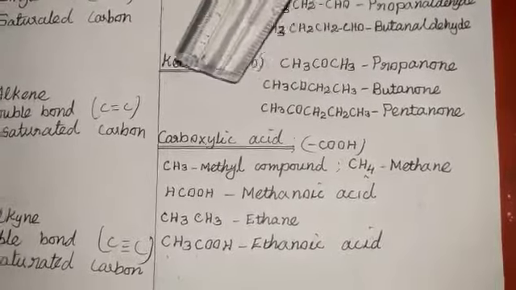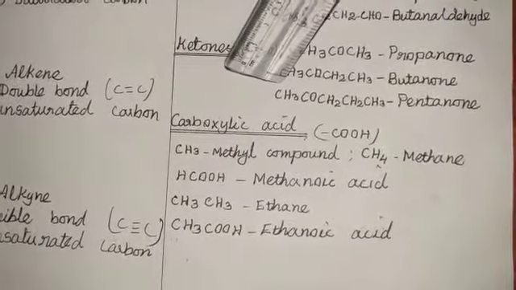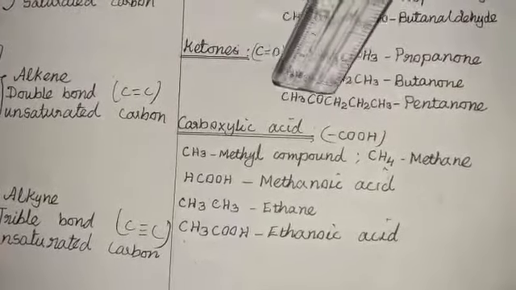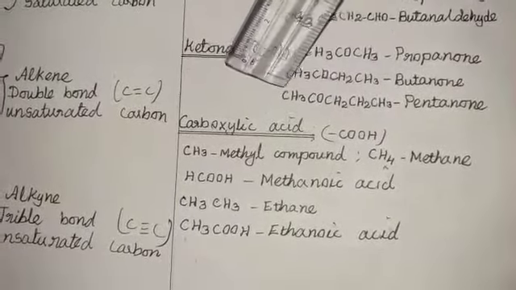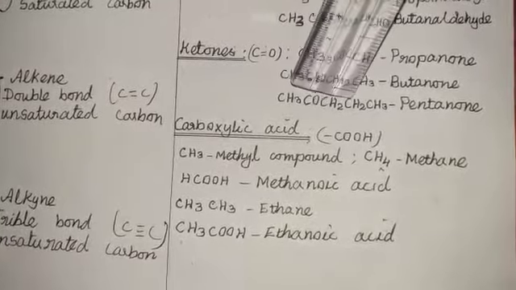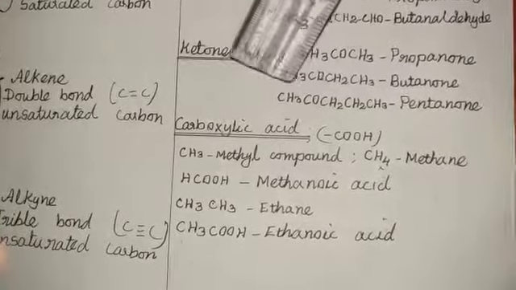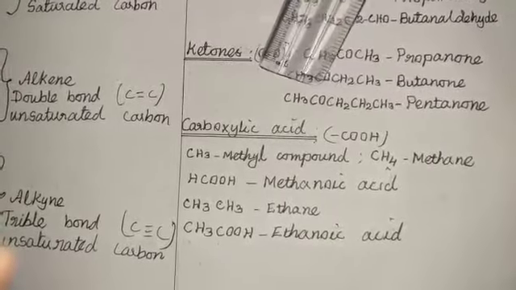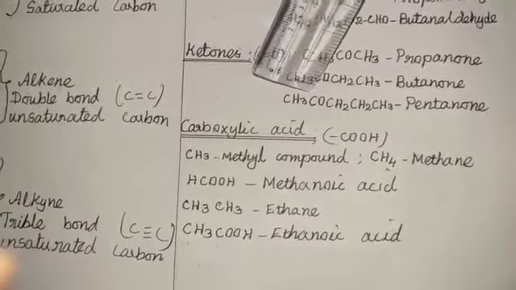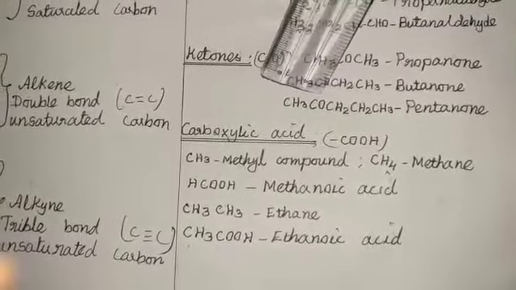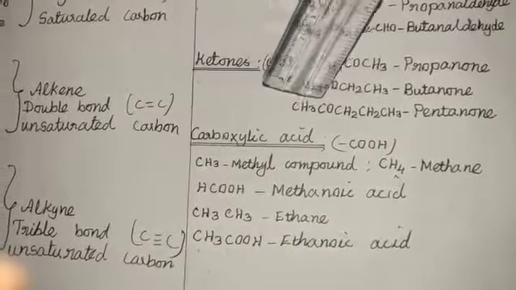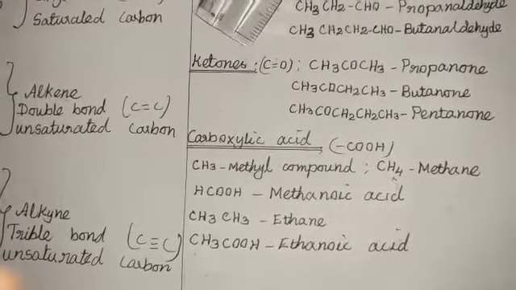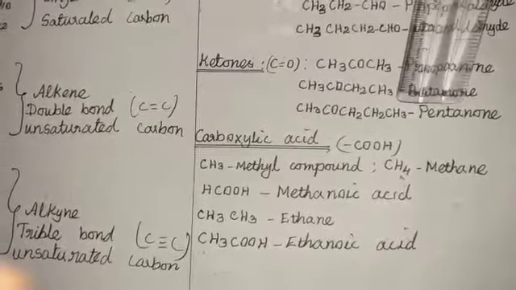Okay. The next one: how many carbon atoms are there in this hydrocarbon compound? 1, 2, 3, 4, 5. There are 5 carbon atoms present here. As already studied, 5 carbon atoms in the hydrocarbon compound is called bendane. Now when the bendane hydrocarbon is joined to the ketone functional group, it is called bendanone.